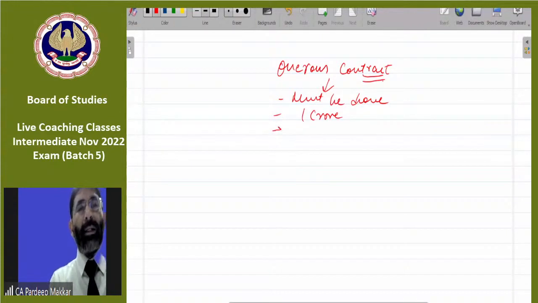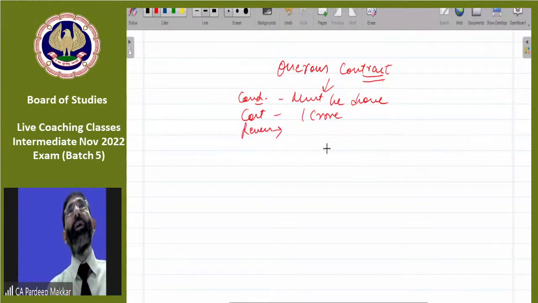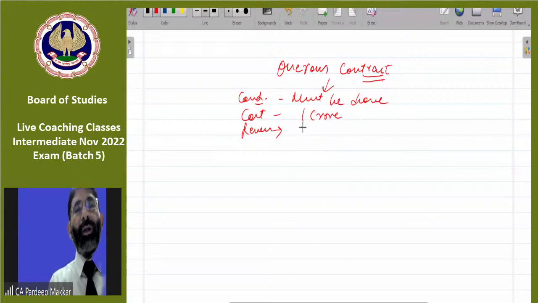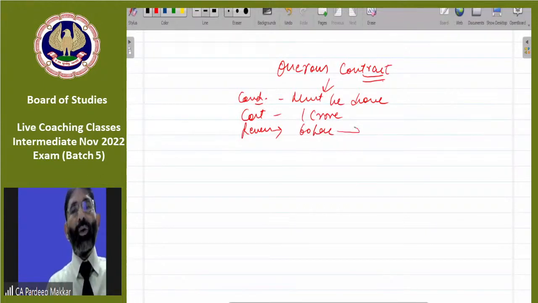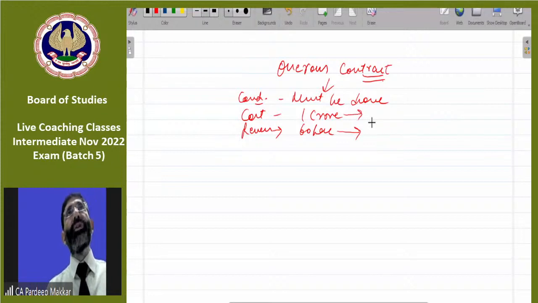And this is cost. This is condition. And revenue, if I'll do that contract, revenue will be 60 lakhs only. Means output or the result or the income or the revenue from it is 60 lakh. Whereas cost which is rupees 1 crore. And we must have to do the contract.